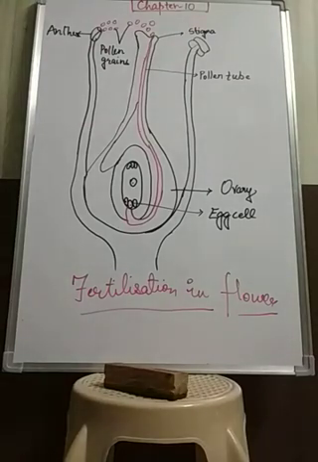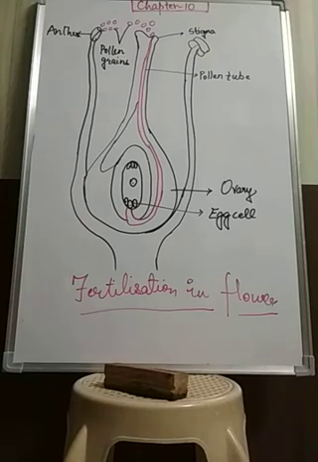Now today we'll discuss fertilization and seed and fruit formation. So today's topic is fertilization. In yesterday's class we learned that in the process of sexual reproduction we need a male cell and a female cell, and the fusion of these two cells takes place for the formation of a new individual that is known as zygote. Zygote is actually the new cell, and from the zygote only we will get the new individual.